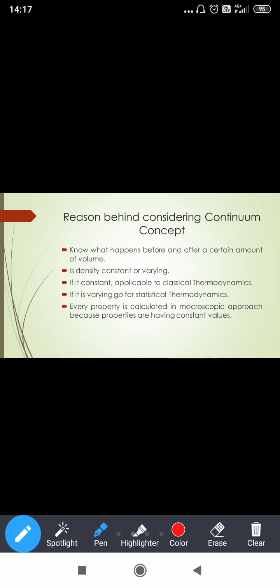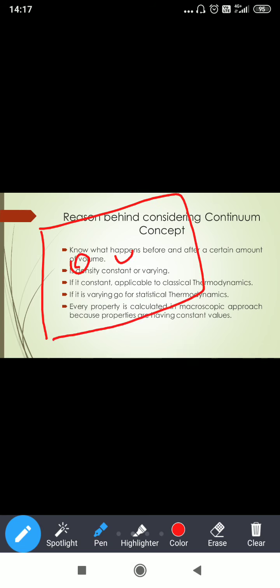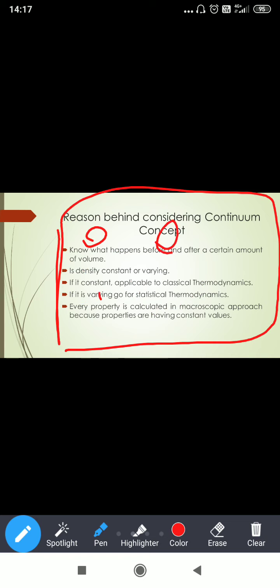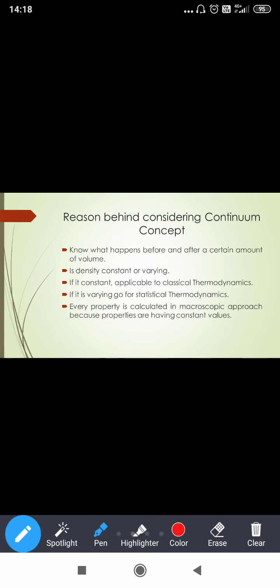Before and after. See, if you are taking this amount of volume, or otherwise this amount of volume, what happens to the properties of the system? Properties means nothing but pressure, volume, temperature, density, etc. Is density constant or varying?